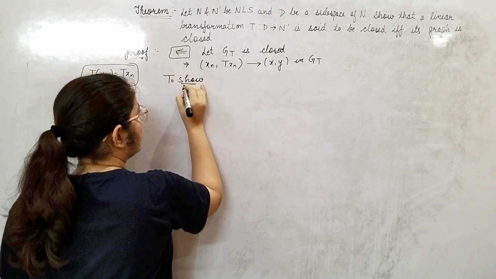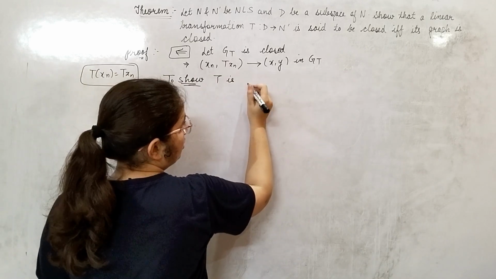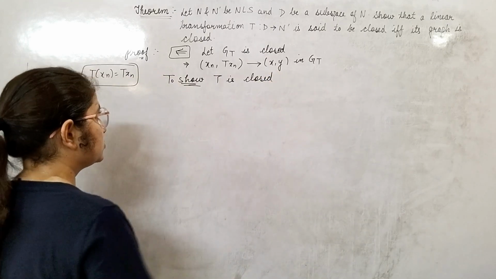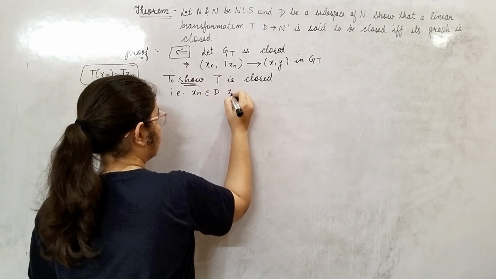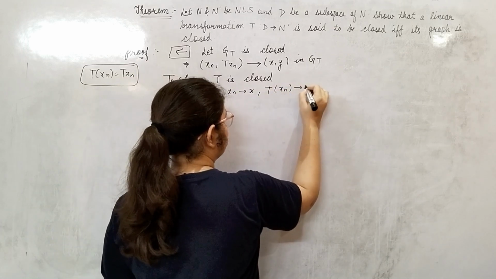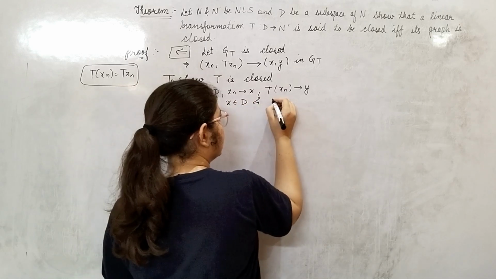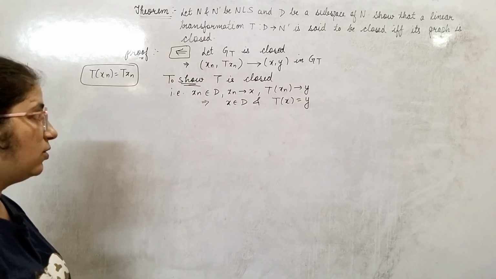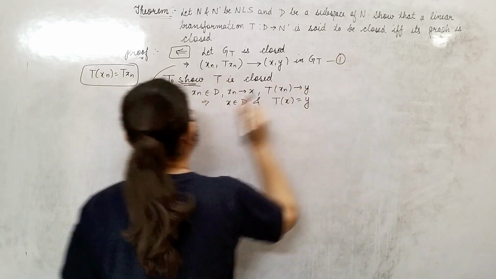Okay, now I need to show that T is closed. To show T is closed, what I need to show is that xn belongs to D and xn converges to x and T of xn converges to y. All this implies that x belongs to D and T of x is equal to y. This thing I need to show. Okay, so now from here, name it as 1.